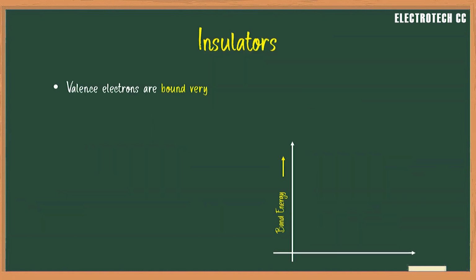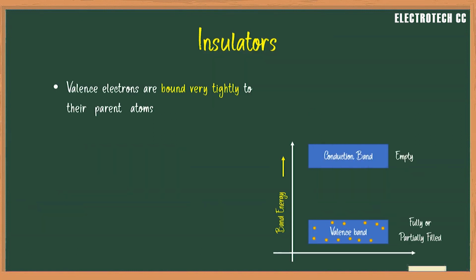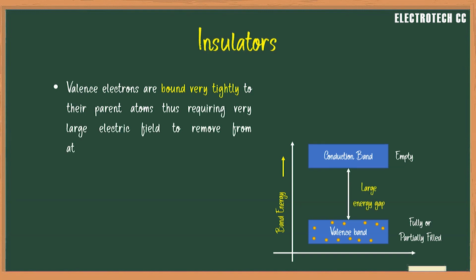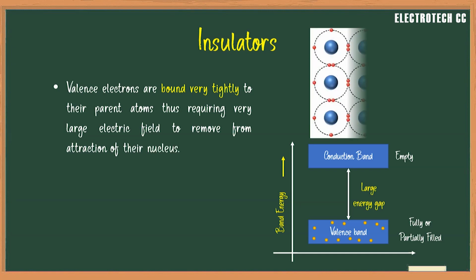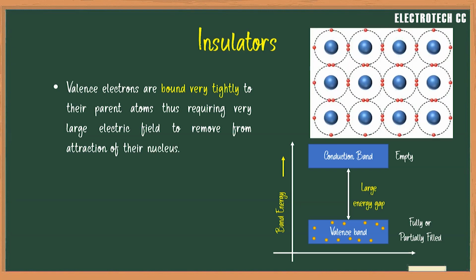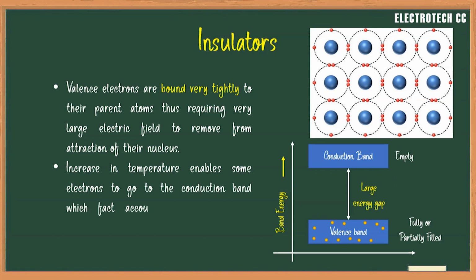Insulators are materials in which valence electrons are bound very tightly to their parent atoms, and thus a very large electrical field is required to remove them from the attraction of their nucleus. Insulators have a full valence band, an empty conduction band, and a large energy gap between the valence band and conduction band. So, an increase in temperature enables some electrons to go to the conduction band from the valence band, which indicates a negative temperature coefficient of resistance of an insulator.